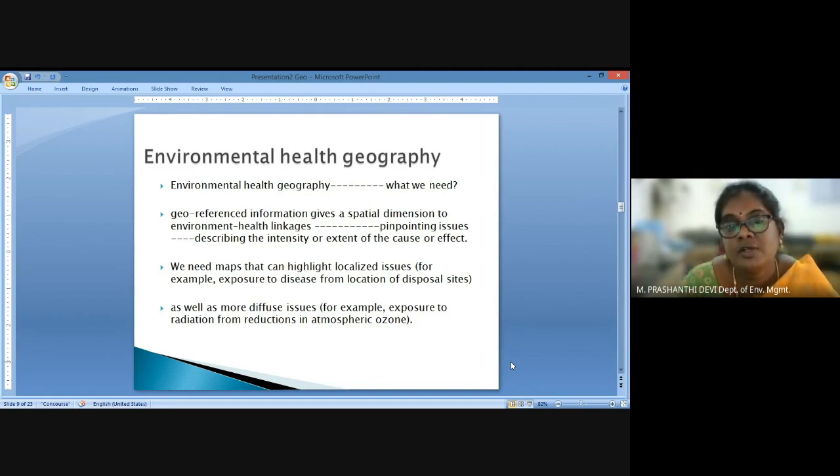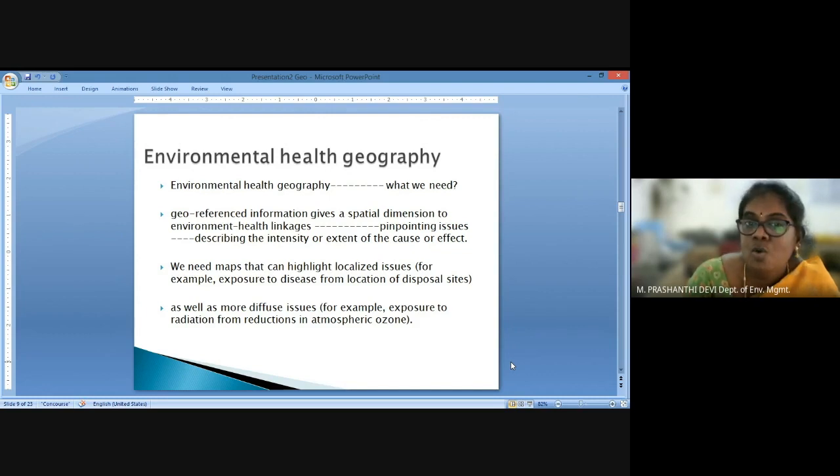So if you have a denoted geographical area and we are talking about a disease in that area, any information pertaining to that area is known as georeferenced information. This gives us the dimensionality of the environment in the area, and also the health in the area, and how environment is linking to the health and well-being of the community in that area. That is what we call environment and health linkage.